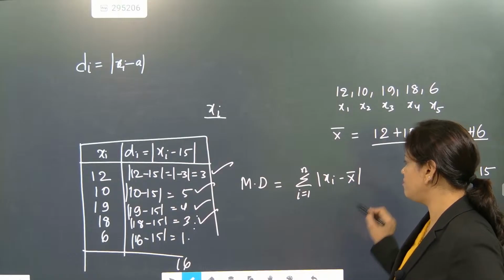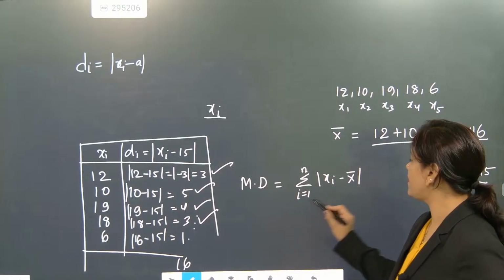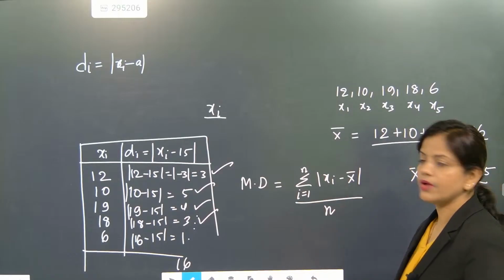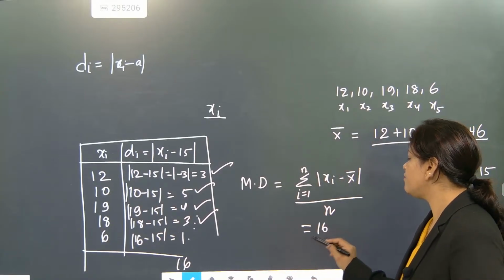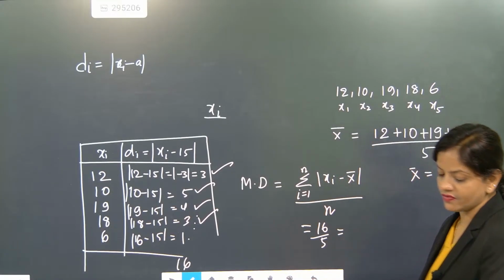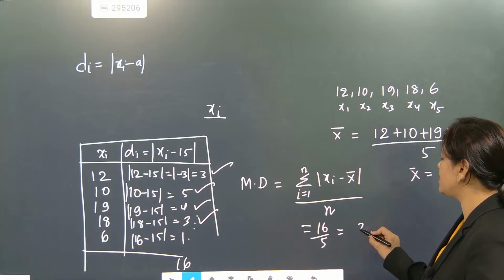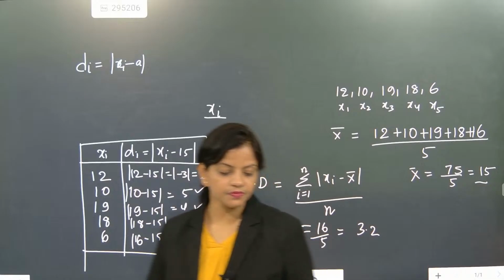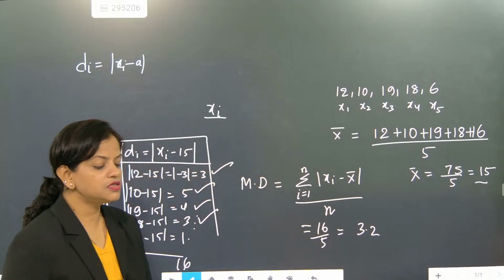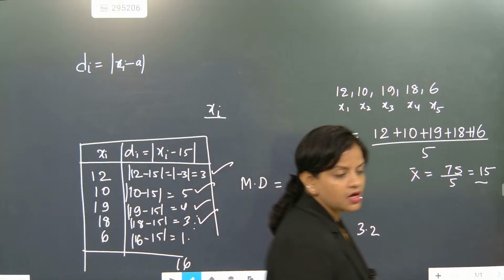X bar is our mean, and then it will be divided by n. Okay, so what is the deviation coming as? 16, and for how many observations? 5. So the mean deviation is coming as 3.2. So this is exactly the way to find it.